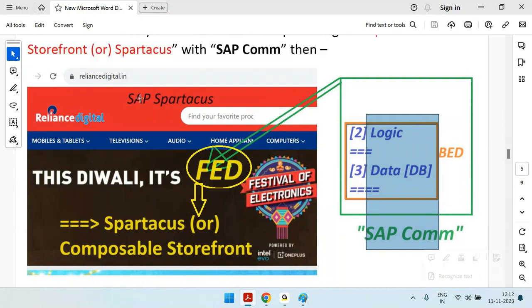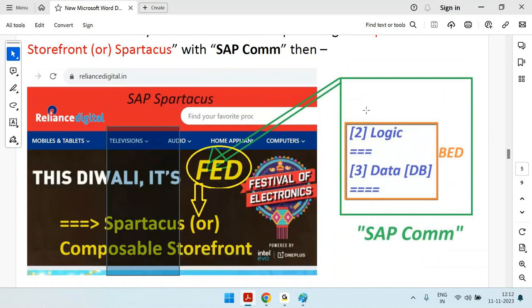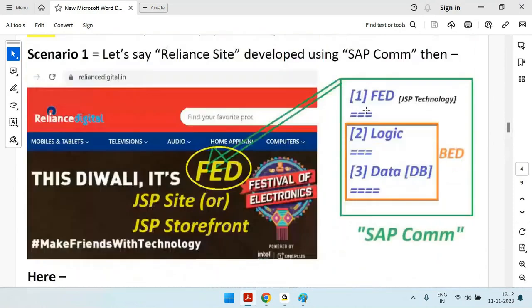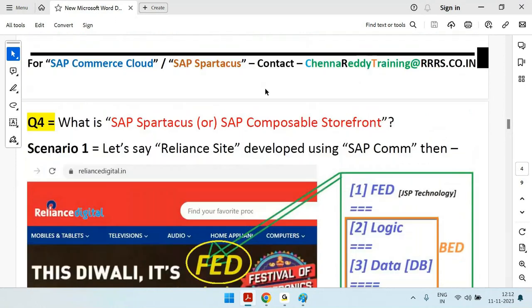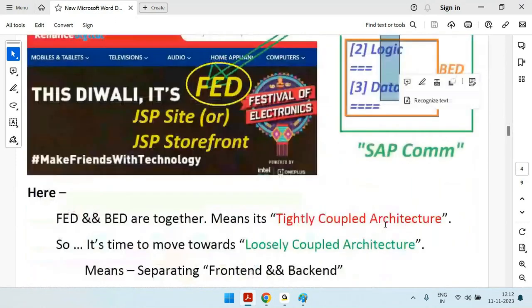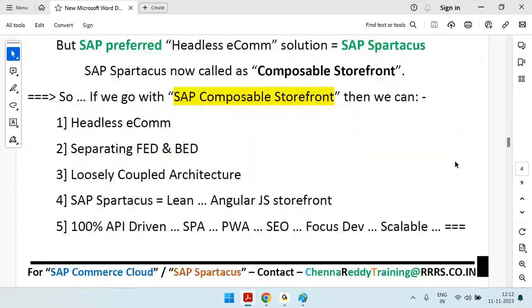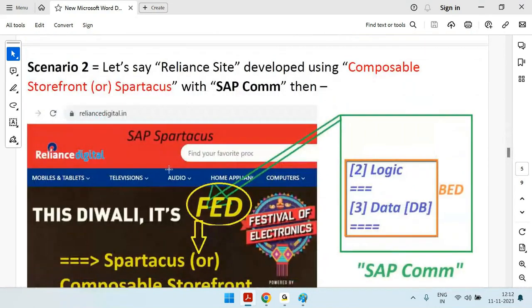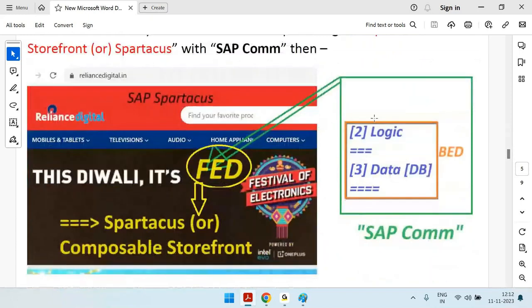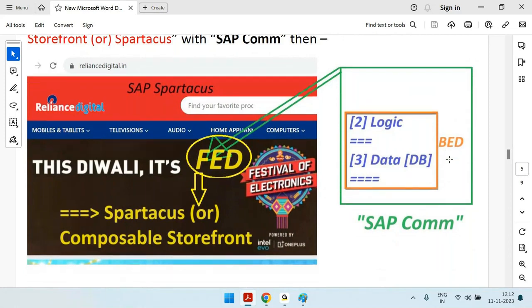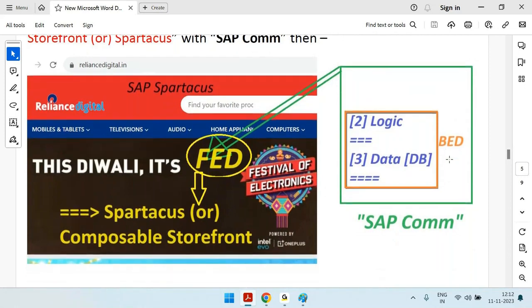Earlier, in the scenario one situation, if you see the diagram, all three are together in SAP Commerce only. But now you are able to separate it. The front end is with Spartacus, and logic and data are in SAP Commerce. That means you are able to separate the front end and back end. Separating front end and back end is called headless e-commerce. That is also called loosely coupled architecture.